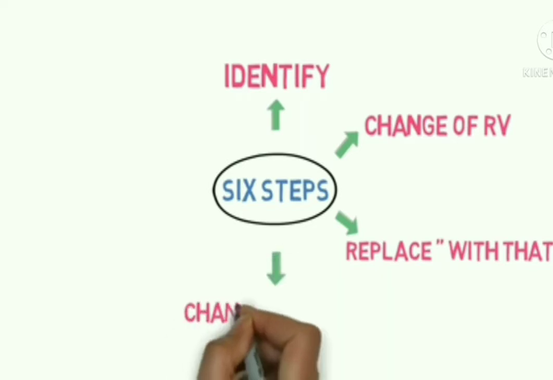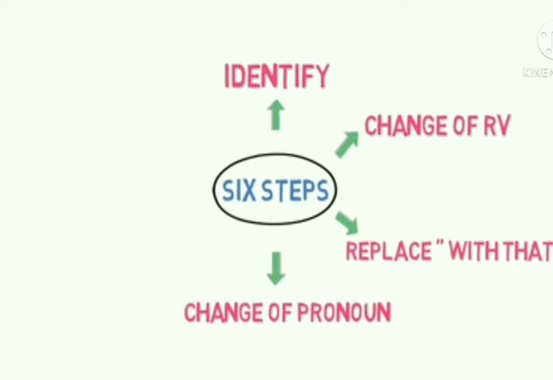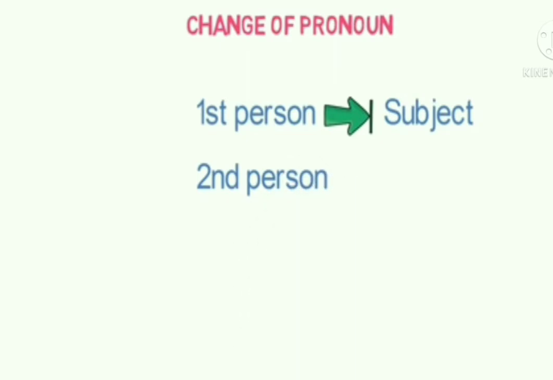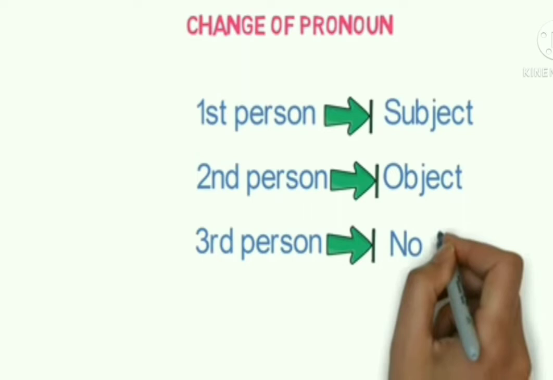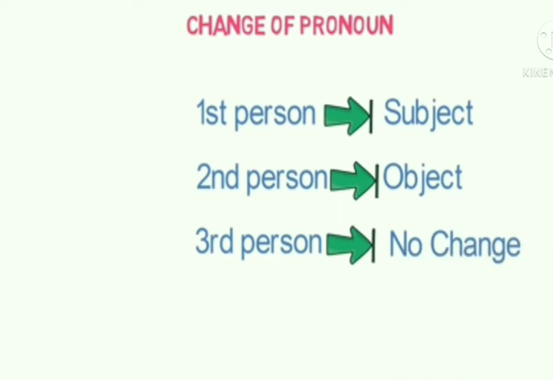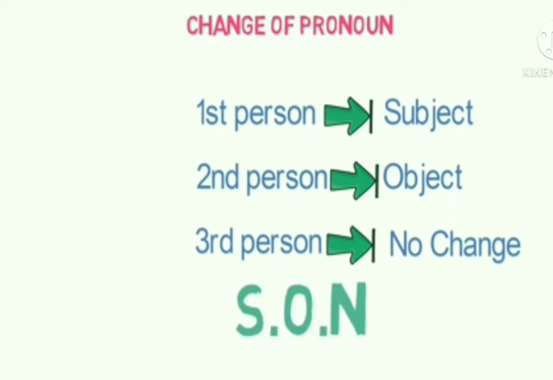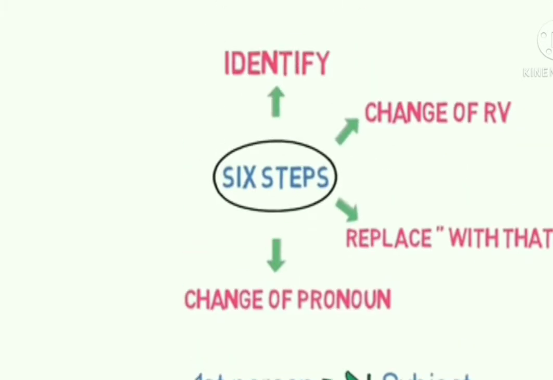The fourth step is the change of pronoun. The change of pronoun will be identified in the reported speech and the changes will go as follows. The first person will be decided as per subject, the second person will be decided as per object, and for the third person there won't be any change. So you can learn this with the acronym SON. Students, remember the change of pronoun very nicely. First person as per subject, second person as per object, and third person no change.